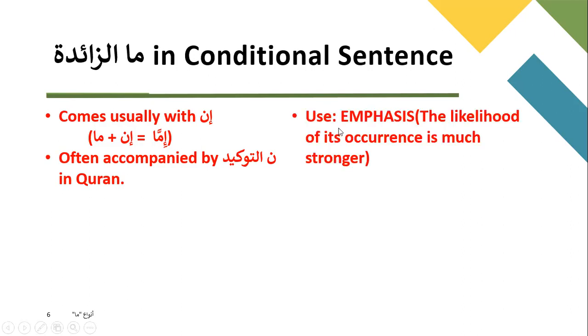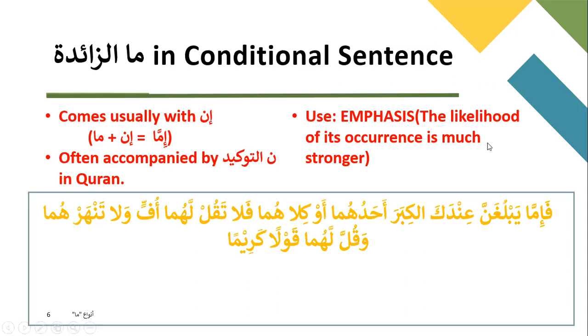It is used for emphasis. So in shart, you would see that there are two parts. If one A will happen, then B will happen. So when you use ma zaida, the likelihood of that thing becomes stronger. That means it is most likely that it will happen.